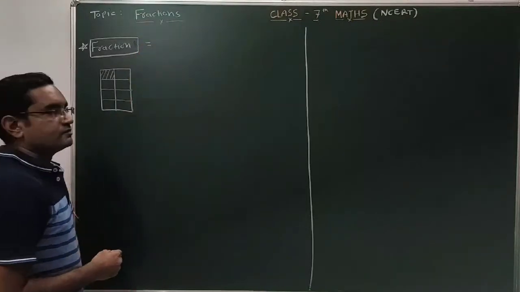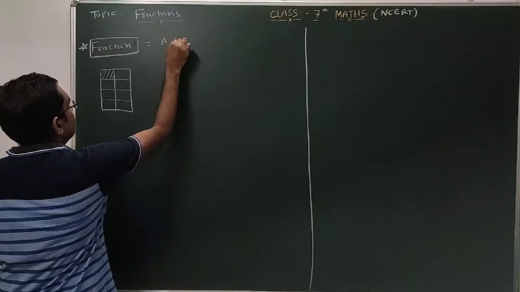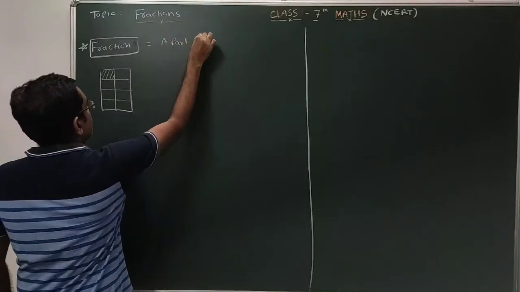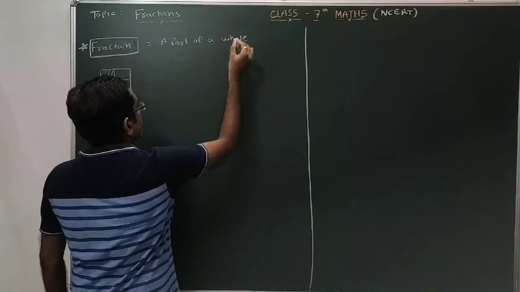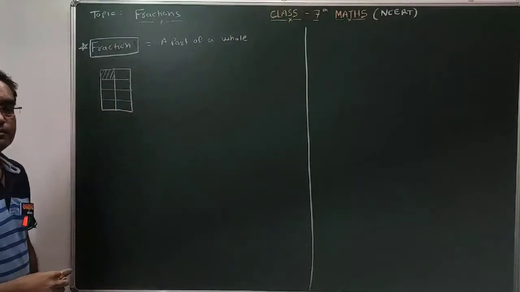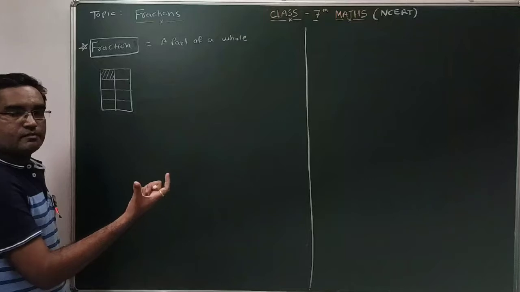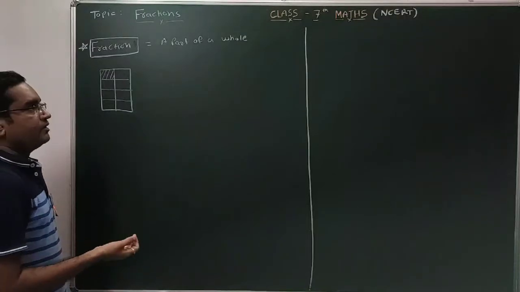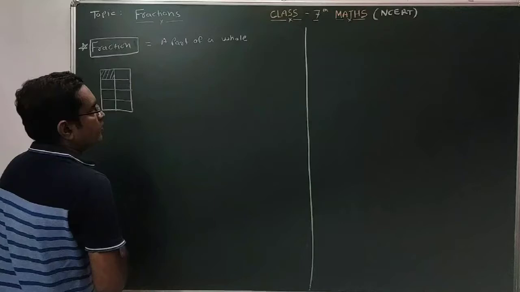So what is a fraction? Fraction is nothing but a part. It is the part of a whole. If you are having one entire thing, and if you are taking some part of it, then it will be considered as a fraction. So fraction is nothing but the part of a whole.